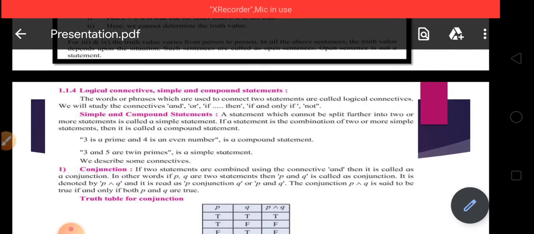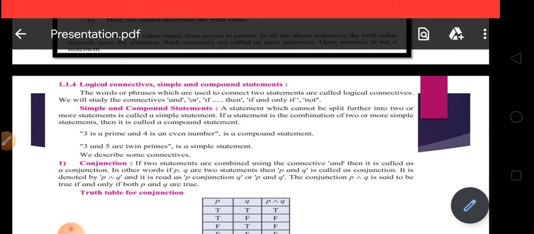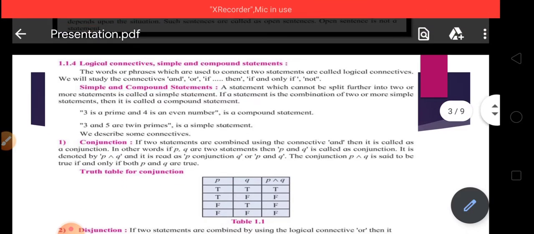A statement which cannot be split further into two or more statements is called a simple statement. Means we can't split the statement into two statements. Such a statement is called a simple statement. But friends, if the statement is the combination of two or more simple statements, then it is called a compound statement.